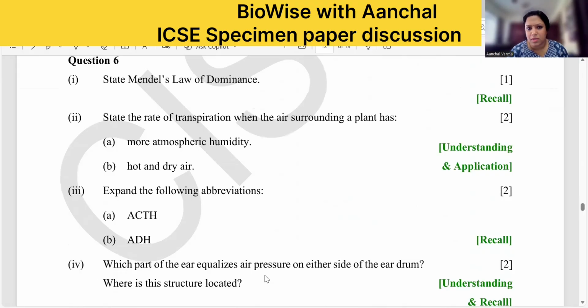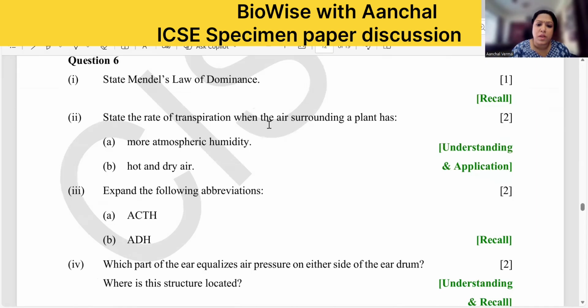Moving to the next. Mendel's law of dominance. Last board examination, independent assortment was asked. Law of dominance is there in your specimen paper. It can be any law, they can ask any law. So, what is the law of dominance? Of the pair of characters present together, only one is able to express. The one which is dominant is able to express, and the one which is recessive is not expressed in the presence of the dominant trait. So you have to know the exact statement from the textbook for Mendel's laws. The 3 laws, you have to write the way it is given in the textbook.